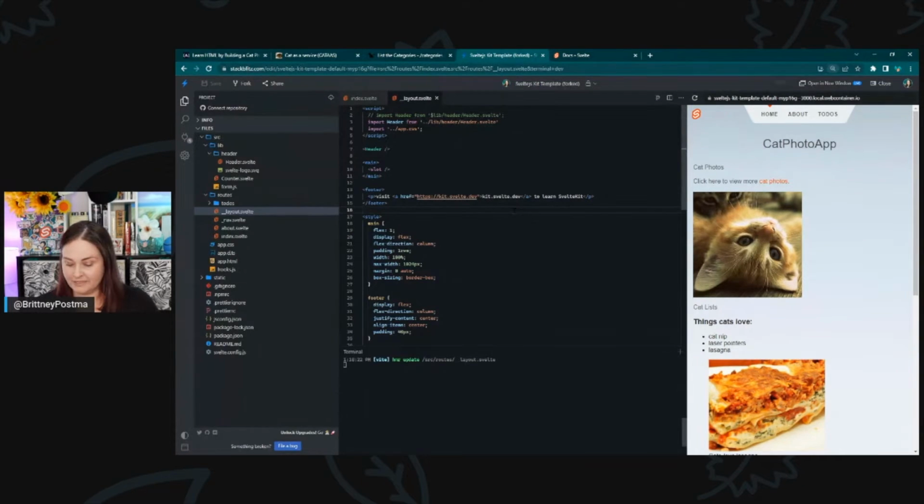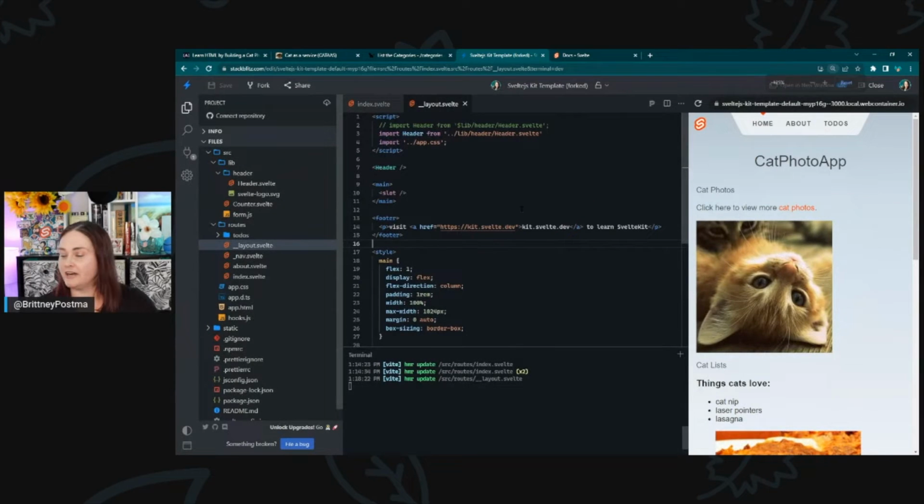Oh, somebody's asking for the typing to be bigger. Sorry, I forgot to zoom that in. So for sure, we'll zoom that in a little bit.